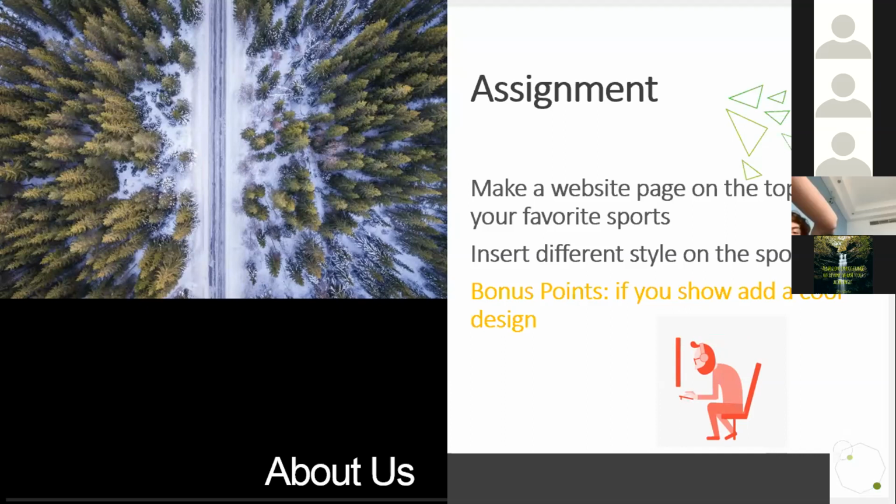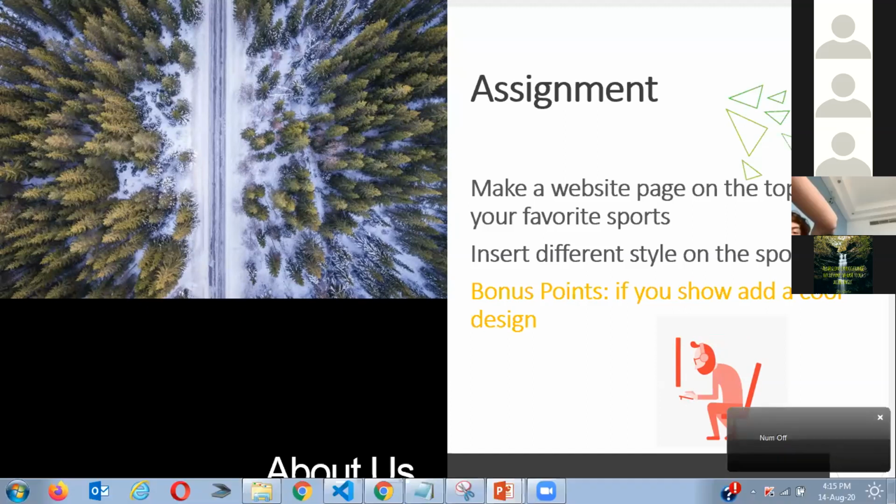The profile page you have created about yourself, you have to enhance that page actually, and under it you have to define your favorite sports, what your favorite sport is, and why you like it. You need to make it a beautiful website, specify appropriate colors on it, and it should look good.